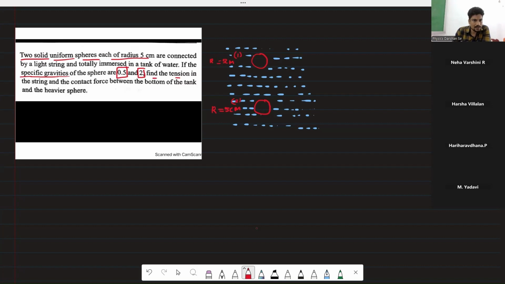Find the tension in the string. Both are connected by a string also, so we have to find the tension in this. We also have to find the contact force between the spheres and the bottom of the tank. If it is talking about the contact force, then this is the ground, the bottom of the tank.